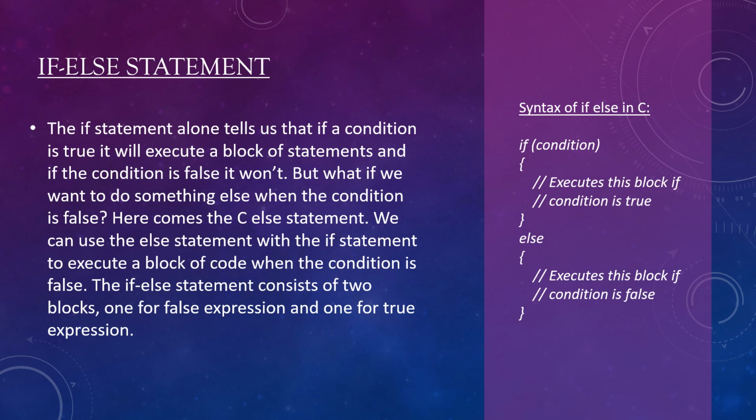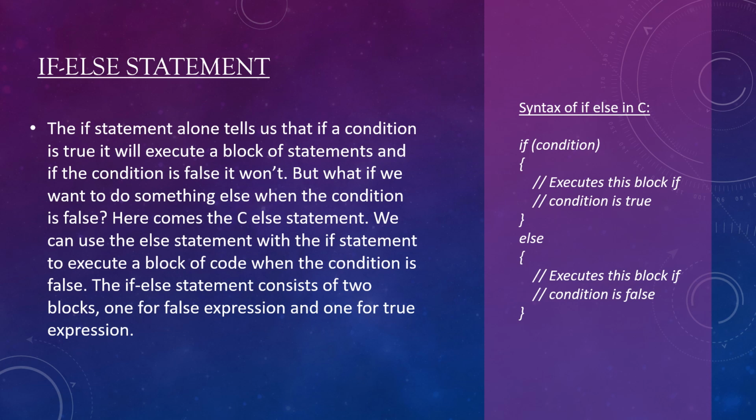Next is if-else statement. The if statement alone tells us that if a condition is true, it will execute a block of statements, and if the condition is false, it won't. But what if we want to do something else when the condition is false? Here comes the else statement. We can use the else statement with the if statement to execute a block of code when the condition is false.